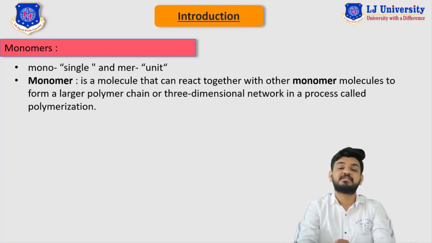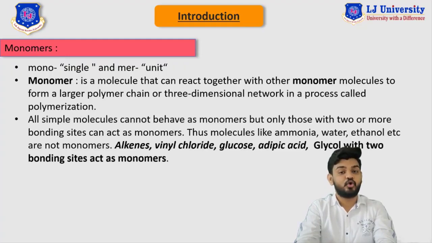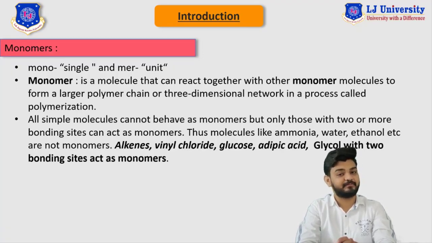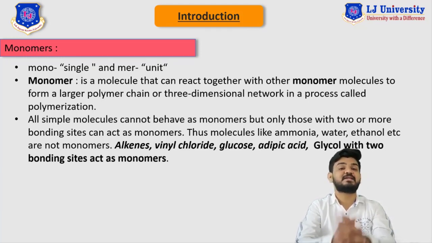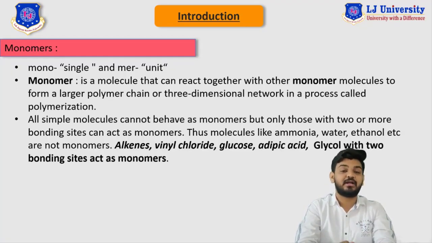Now, not every substance can be considered a monomer. Only those substances that have two or more active sites can connect to or join each other to produce a large polymer chain. So only molecules with two or more bonding sites can act as monomers. This is the main reason why substances such as ammonia, water and ethanol cannot be considered monomers.